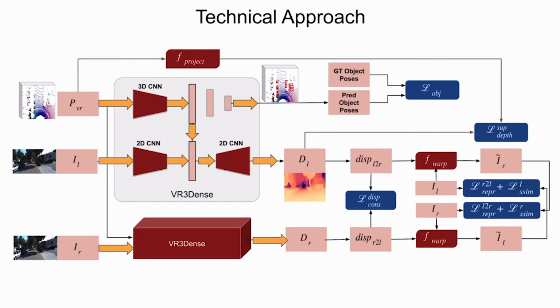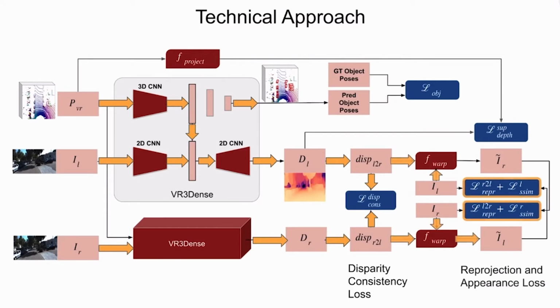The right camera image along with the encoded point cloud is also fed through the same pipeline to reconstruct a corresponding dense depth map. Both left and right dense depth maps are then converted to a left to right disparity map, and then a disparity consistency loss is employed to train the depth network in an unsupervised way. The disparity maps are further used to warp left image to right and right image to left. We then enforce consistency between the warped and the camera image and train this using reprojection loss. Additionally, we use SSIM loss between the camera image and the reconstructed image during training.